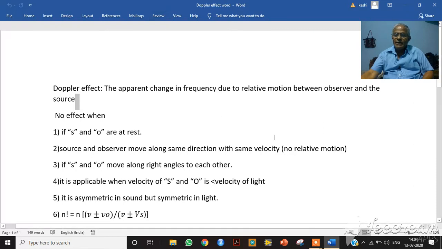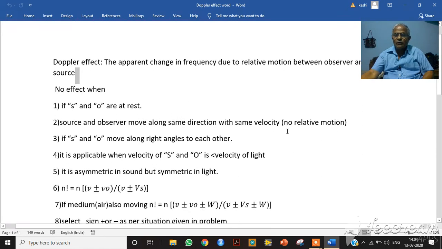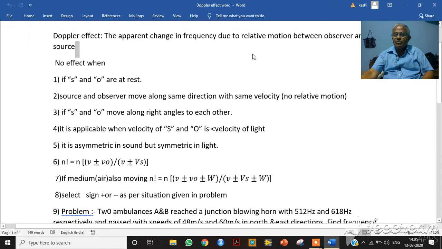If source and observer are at rest, in this case we have no relative motion. And if source and observer are moving along the same direction with the same velocity, in this case also we have no relative motion. So we will have no Doppler effect in these two cases.